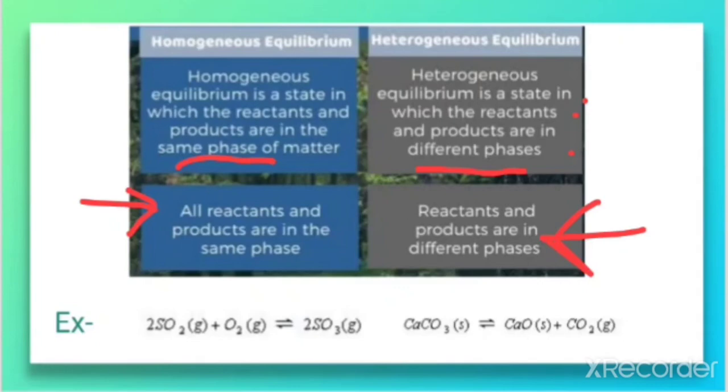If any one of the reactants or products differs, you can call that equilibrium heterogeneous equilibrium. So it is important to learn at least one example for each, for homogeneous and heterogeneous equilibrium respectively.